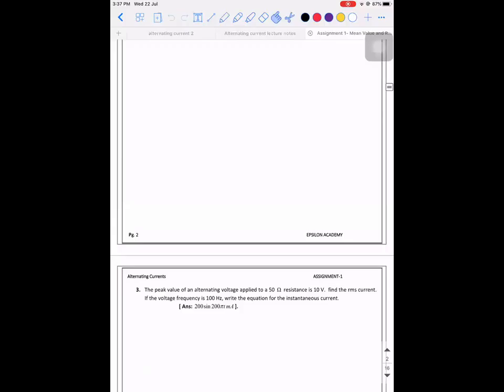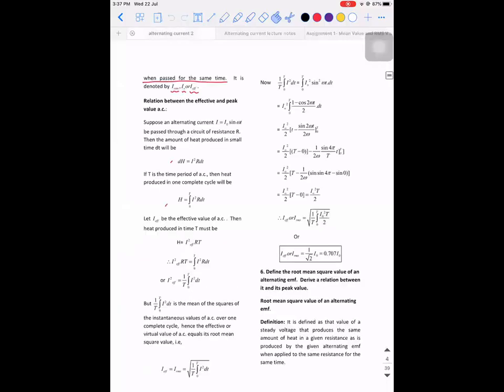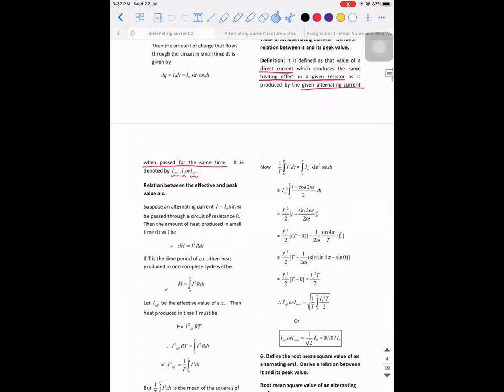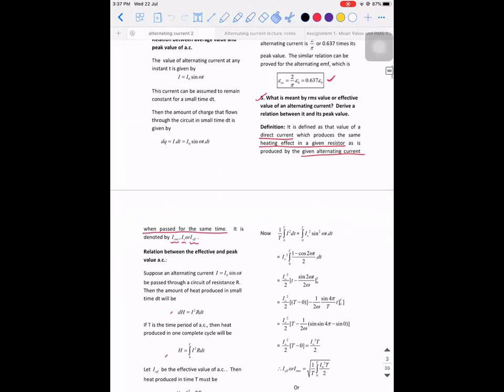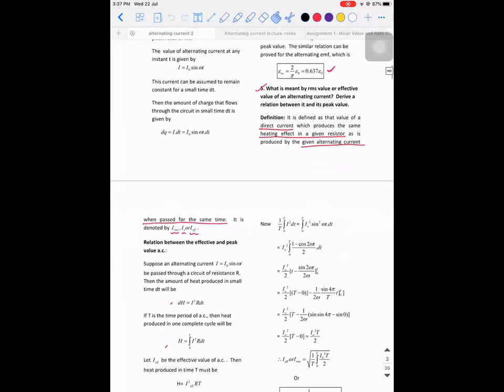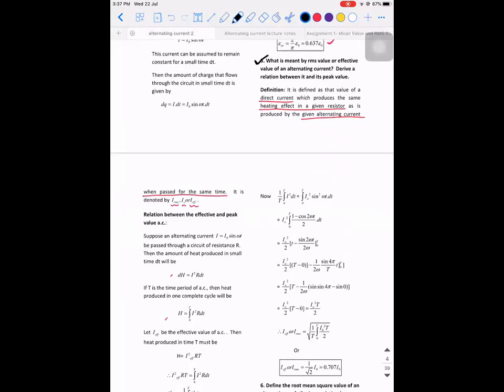So last class, I remember we discussed the definition of RMS value, right? We saw what is alternating current, and I explained the meaning of each value of the alternating current over a complete cycle. Then I defined the actual definition of average value. Then we stopped with the definition of RMS value, which is also known as effective, or we also call it virtual.